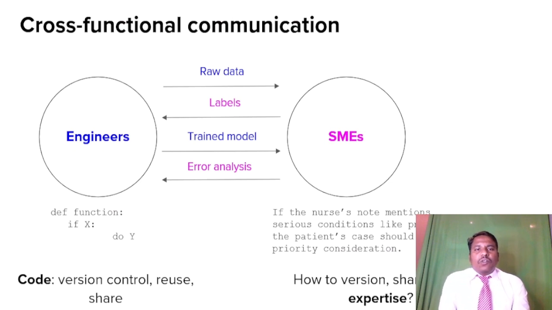Then we see the cross-functional communication between the engineers and the SMEs. Let's say the raw data goes in and comes out with the labels, and then the trained model goes in and then error analysis by the engineers. So this is the interaction you can see here. Code: version control, reuse, share, and how to version, share, reuse expertise.